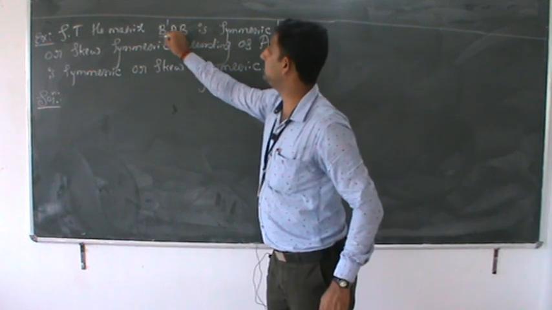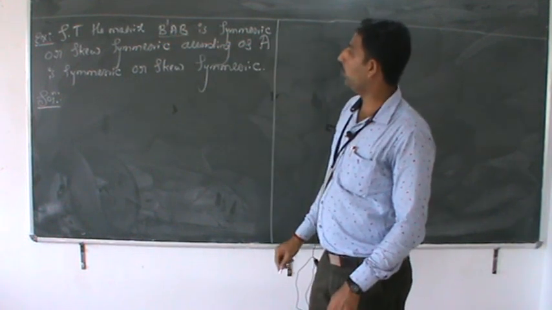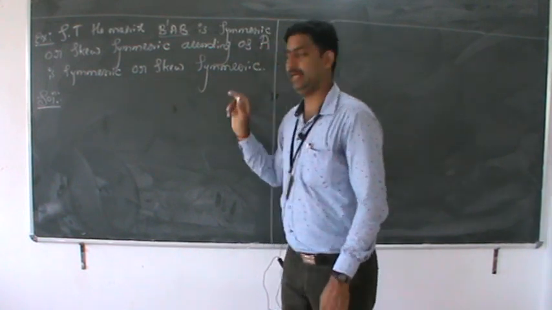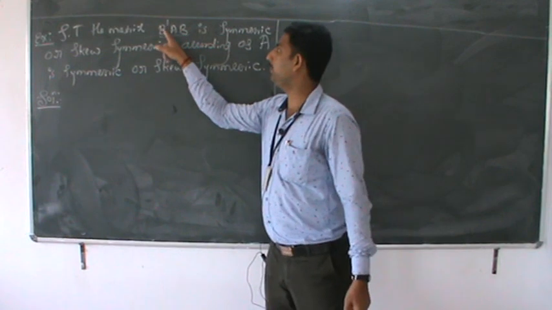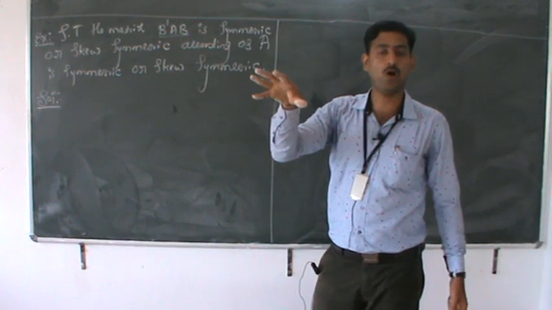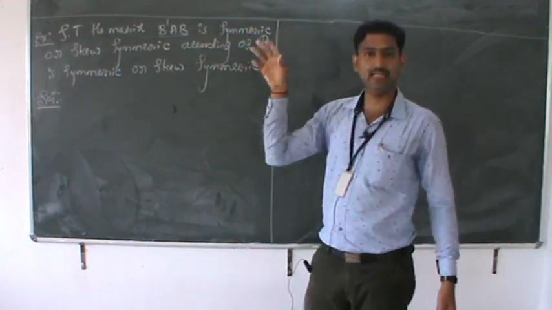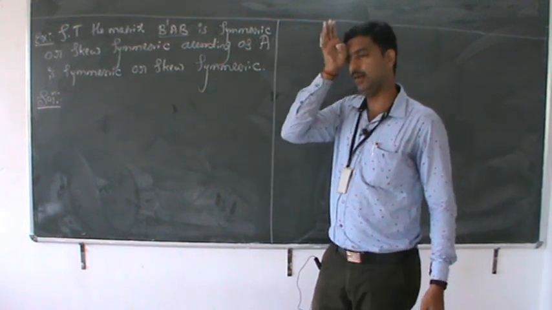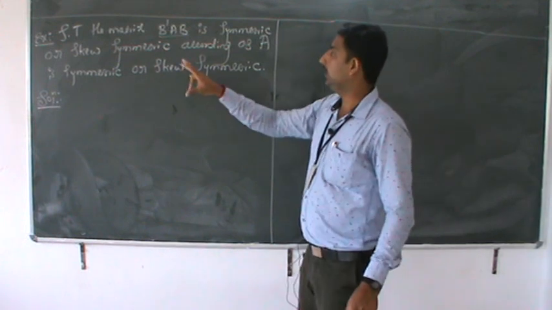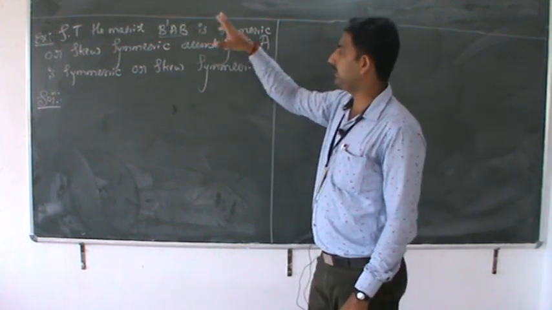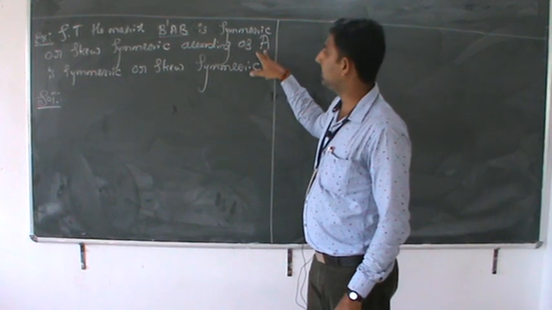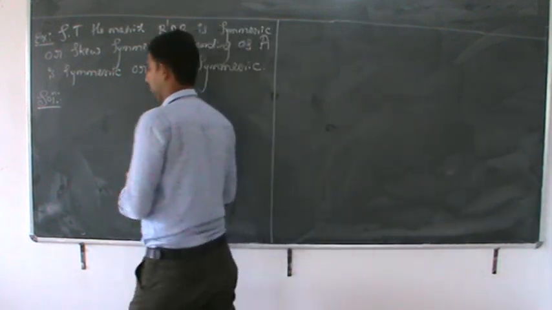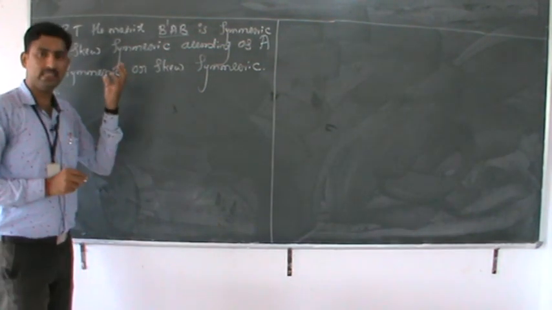We have to show this is symmetric or skew symmetric according as A is symmetric or skew symmetric, which means that this result B dash AB is dependent on A. That is either A is symmetric we have to prove and A is skew symmetric we have to prove the result. Correct? Therefore, this B dash AB symmetric completely depends upon the matrix A being symmetric or skew symmetric. We are going to take the cases once, that is symmetric.